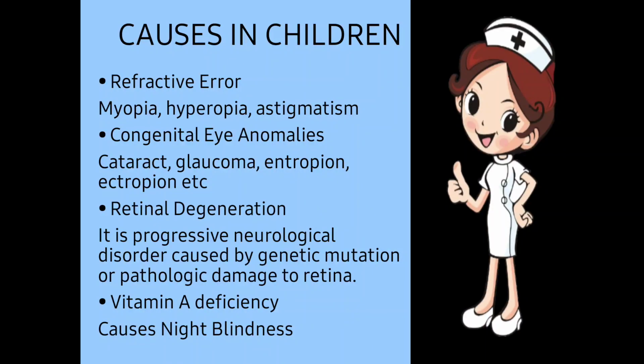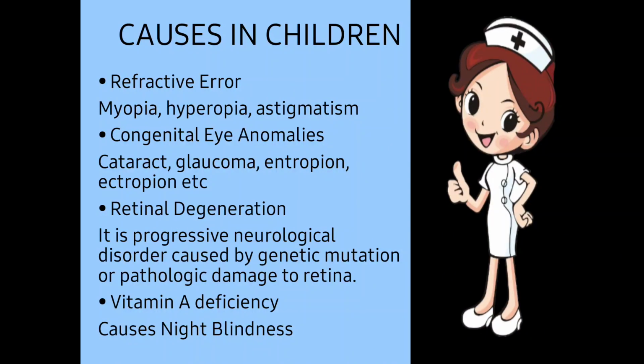Entropion is the inversion of the eyelid. Inward inversion of the eyelid is entropion and outward eversion of the eyelid is ectropion. Those are the conditions. Next one, retinal degeneration.